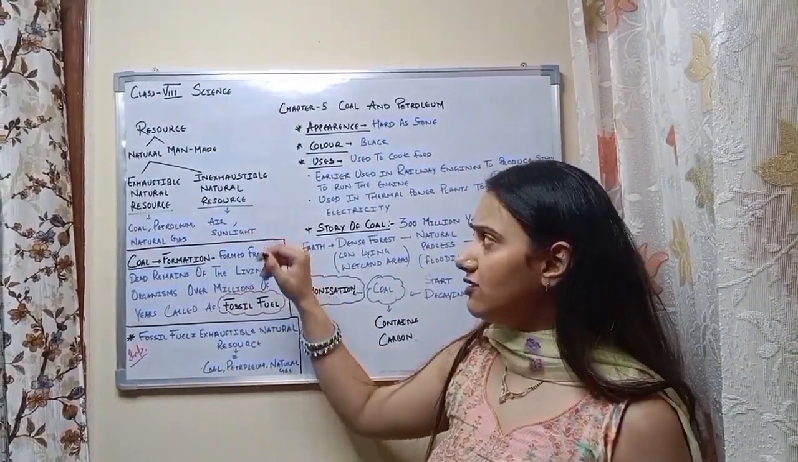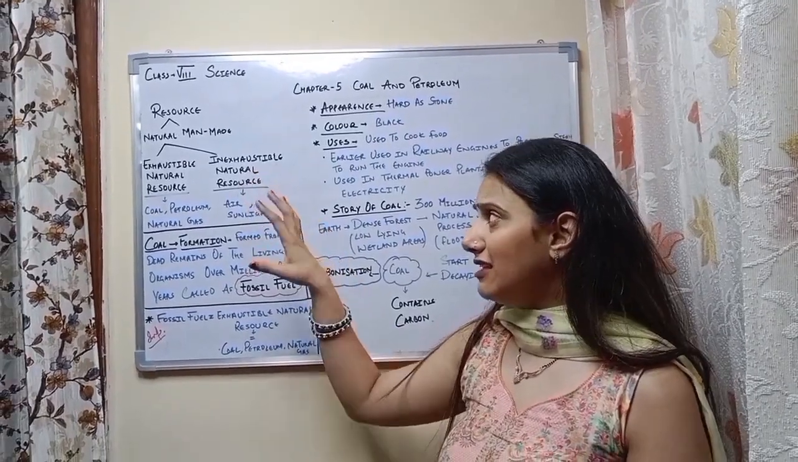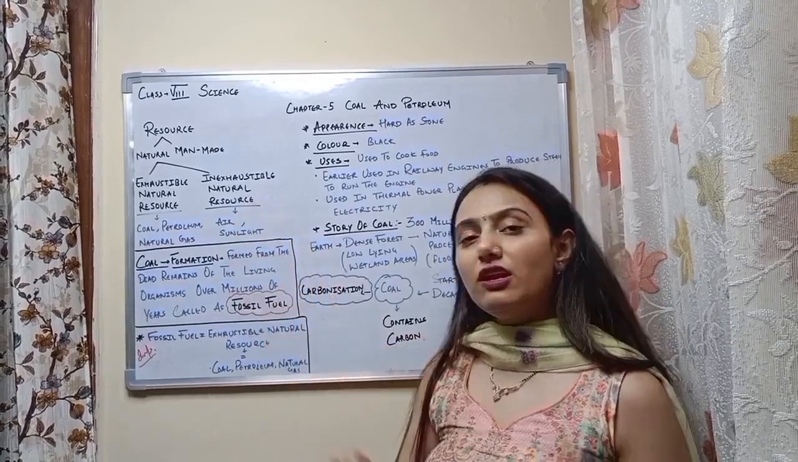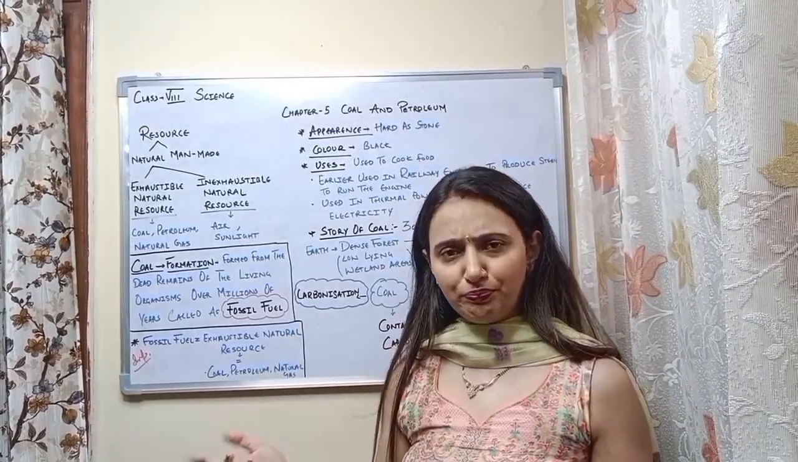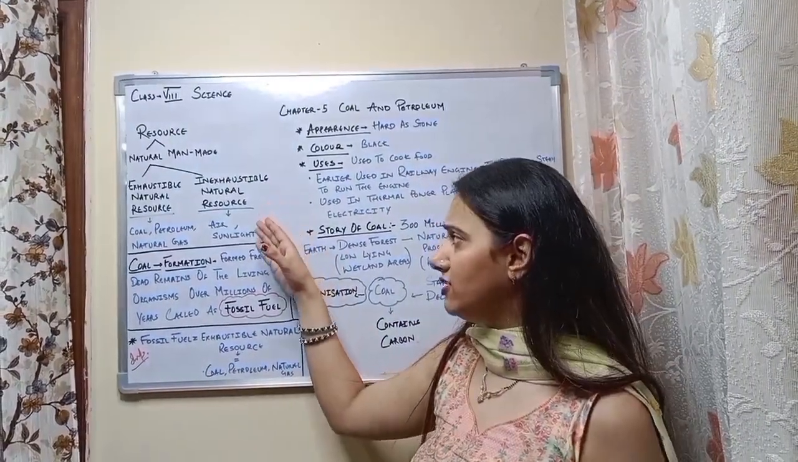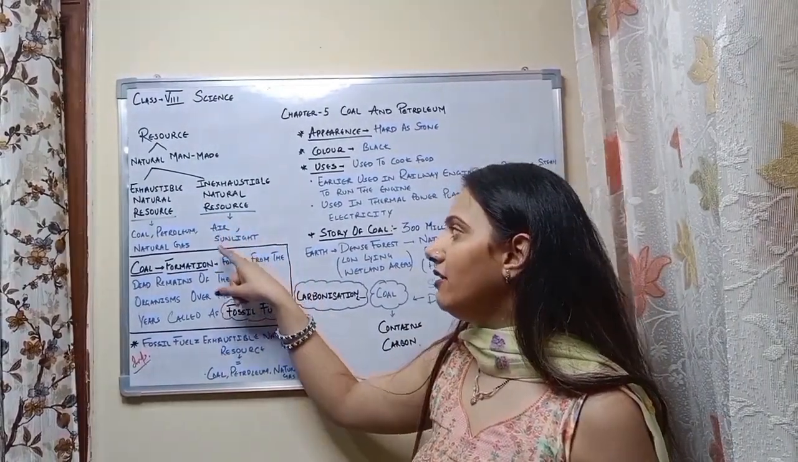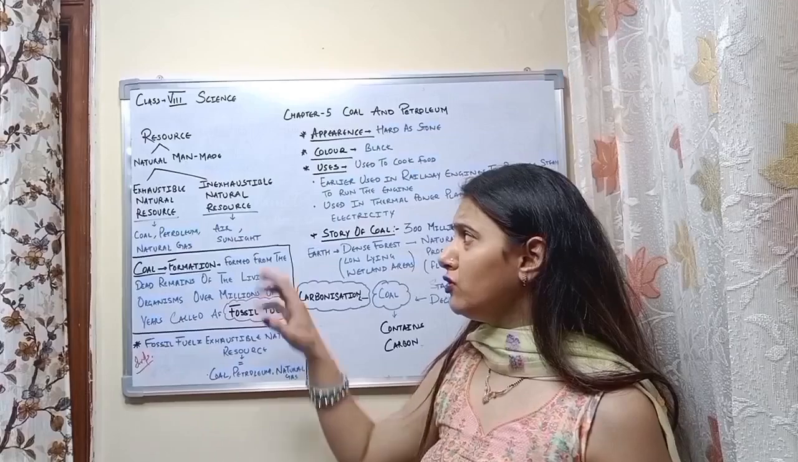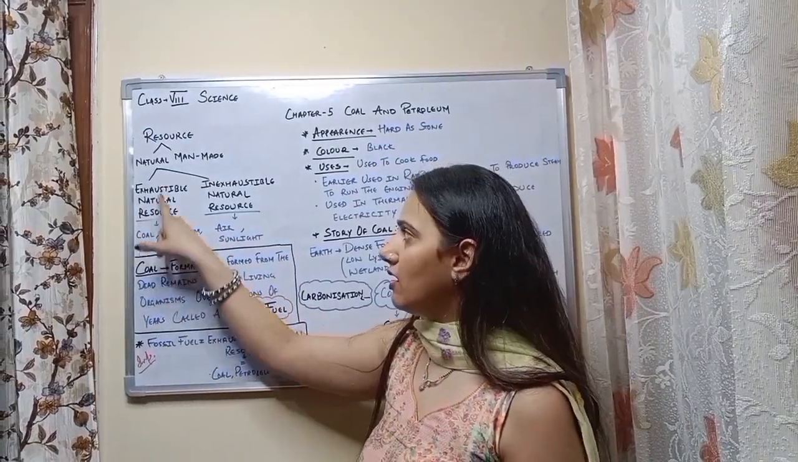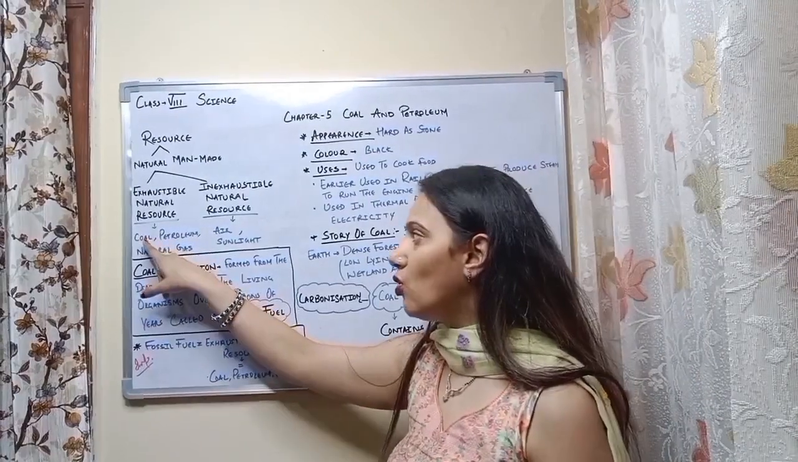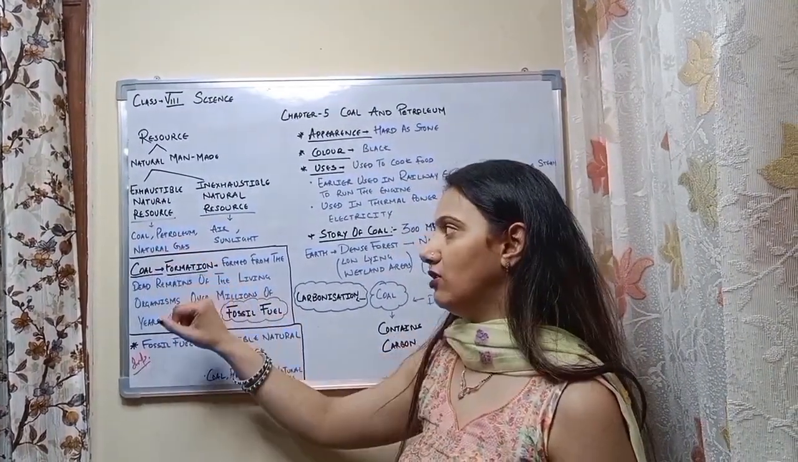And inexhaustible natural resources are those resources that are present in nature in an unlimited quantity. If we make use of these resources, they never vanish. For example, air and sunlight. So, our main topic comes under the exhaustible natural resource category, that is coal, petroleum, and natural gas.